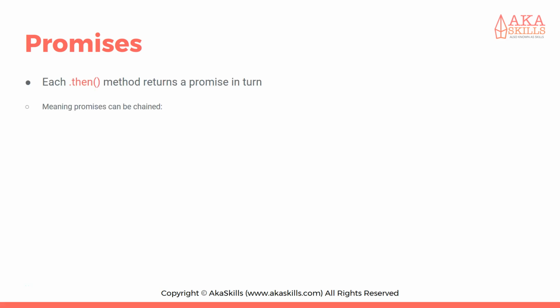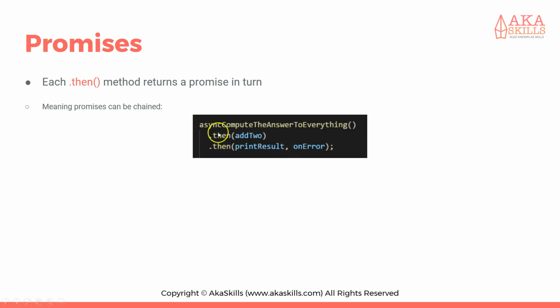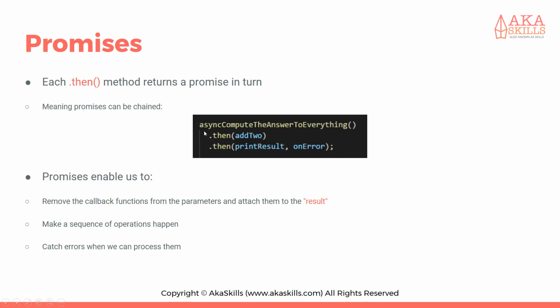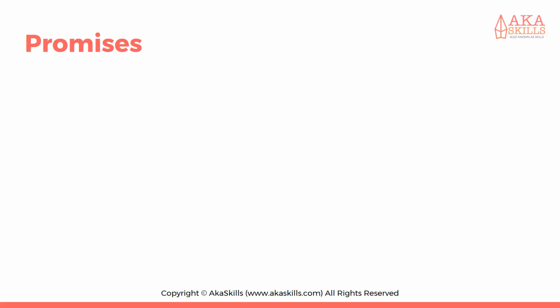So each .then method returns a promise in turn, meaning promises can be chained. So I can say async compute the answer to everything, and then I can say .then add two, .then print result, on error. So you can chain them like that. Basically, promises enable us to remove the callback function from the parameters and attach them to the result, make a sequence of operations happen, or catch errors when we can process them.